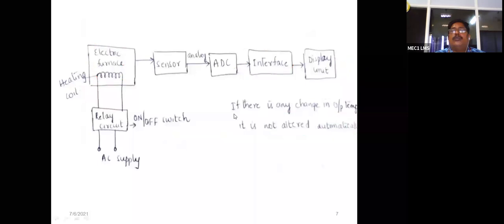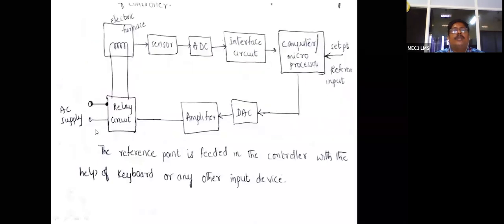And we'll go for the next one. See here, if you observe, this is a closed loop system, automatic. Same example. If you observe clearly, there is an electric furnace, and with the help of the AC supply, this is a coil. The coil gets heated and the temperature increases in the furnace. And the same sensor, ADC, interface circuit, and computer microprocessor.